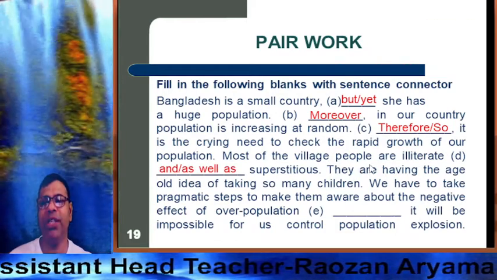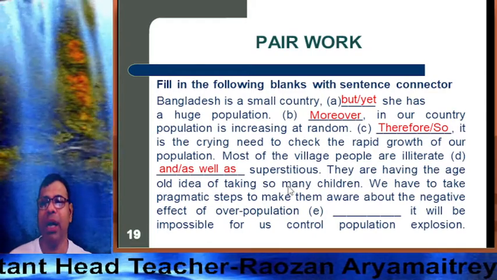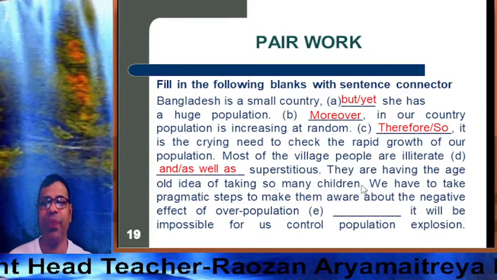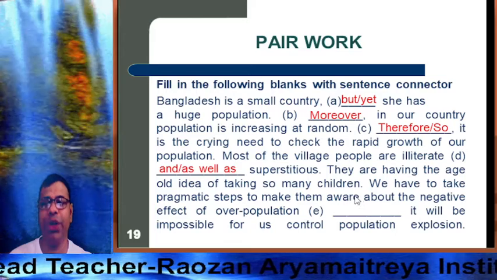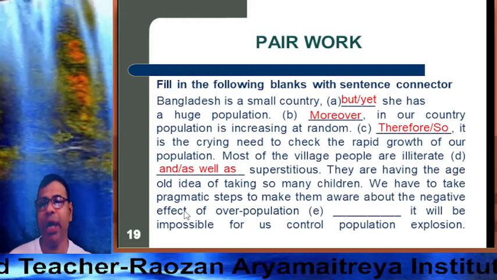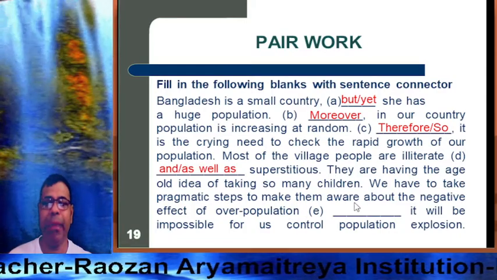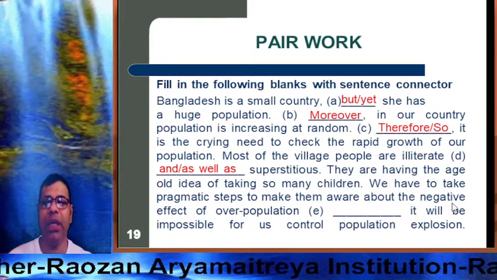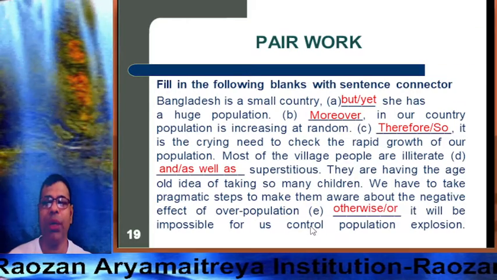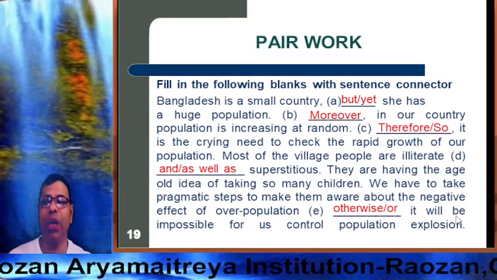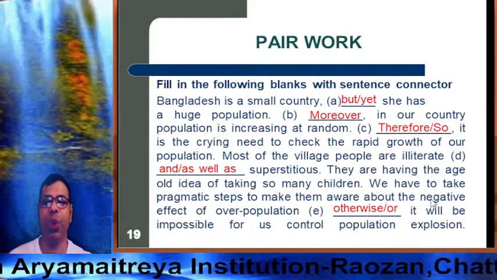Most of the village people are illiterate and as well as superstitious. They have the idea of having so many children. We have to take pragmatic steps to make them aware about the negative effects of overpopulation. Otherwise, it will be impossible for us to control the population explosion.